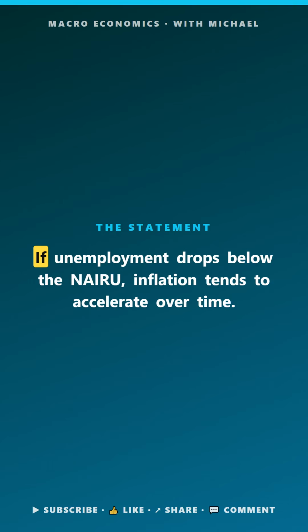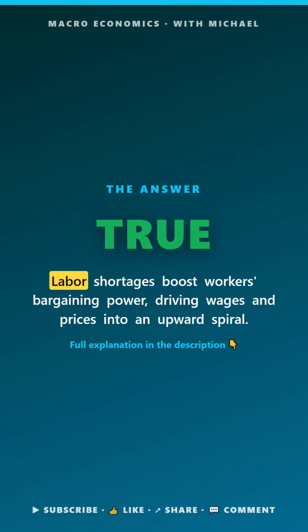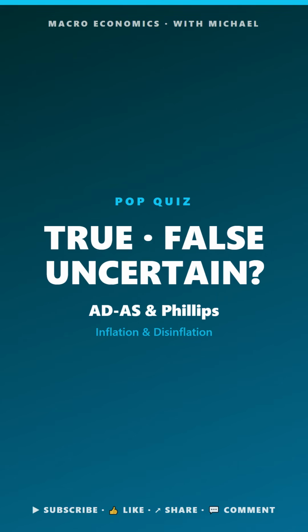Macro pop quiz. ADS and Phillips. True, false, or uncertain. If unemployment drops below the Nehru, inflation tends to accelerate over time. The answer is true. Labor shortages boost workers' bargaining power, driving wages and prices into a spiral.